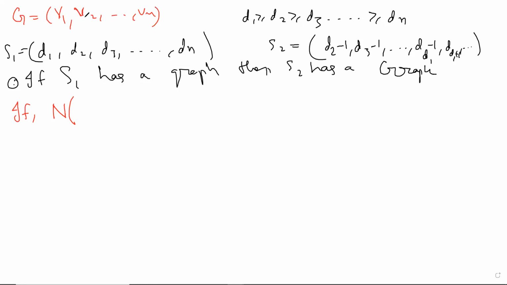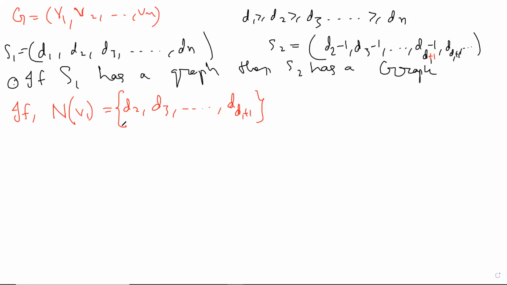Yes, connected directly just by a line. So if the neighbors of V1 were D2, D3 till, wait a minute. Right. So there's another mistake, right? They should be D1 plus 1, because the next D1 vertices do not include D1 itself. So if these were the neighbors of V1, the first vertex of degree D1, then is it clear to everyone that the problem is done?